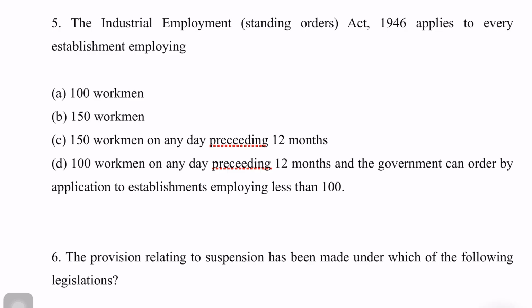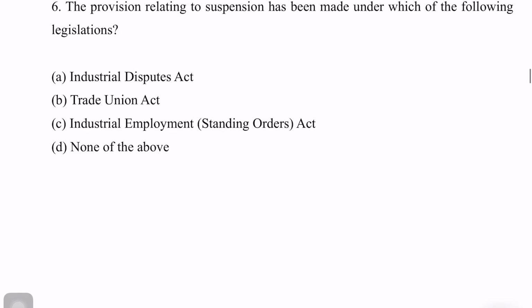Next question. The Industrial Employment Standing Order Act 1946 applies to every establishment employing, the answer would be 100 workmen on any day preceding 12 months, and the government can order by application to establishment employing less than 100 workmen.